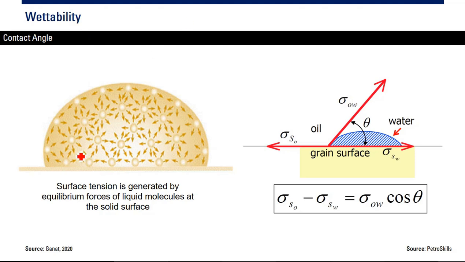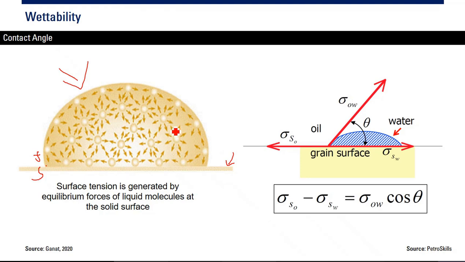You see, this is a fluid on a solid surface. Now we have surface tension, tegangan permukaan, the tension between the fluid and solid surface. Surface tension, the tension between two surfaces, is generated by equilibrium forces of liquid molecules at the solid surface.